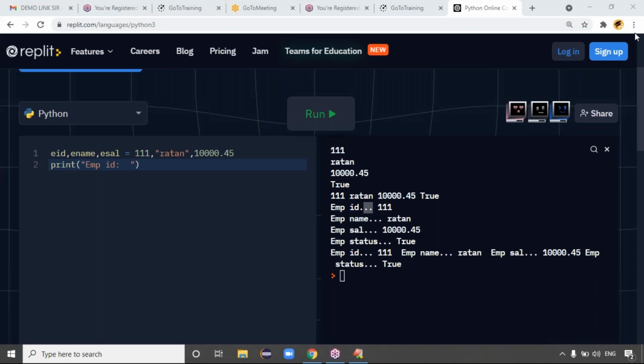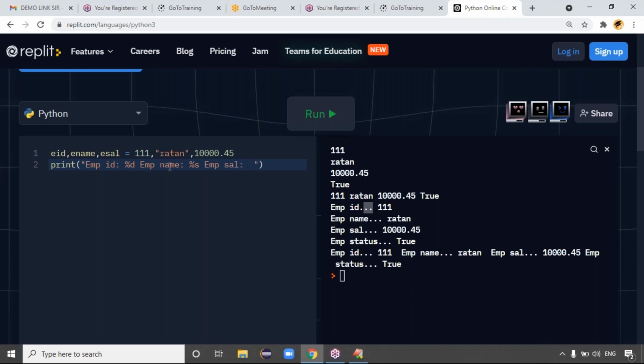So what type of data is integer? Integer only, right? Percentage d we have to put here. Integer means percentage d can do. Next one is employee ID. Next one is employee name. Employee name is what type of data? Strings. Percentage s is for string. Next one is employee salary.